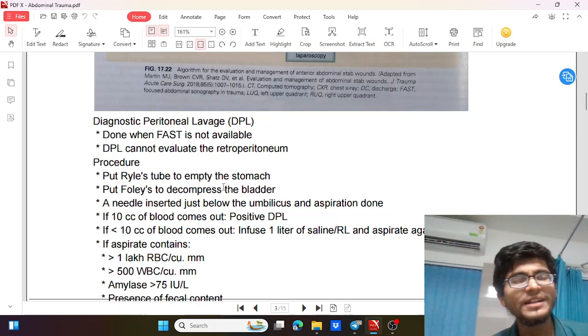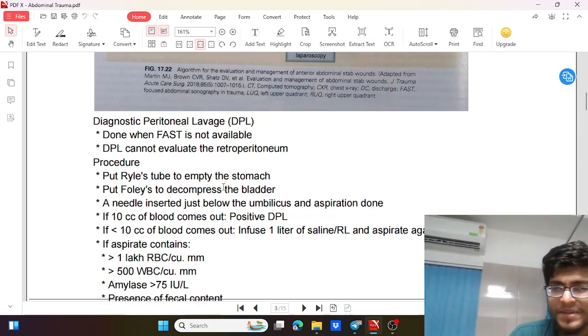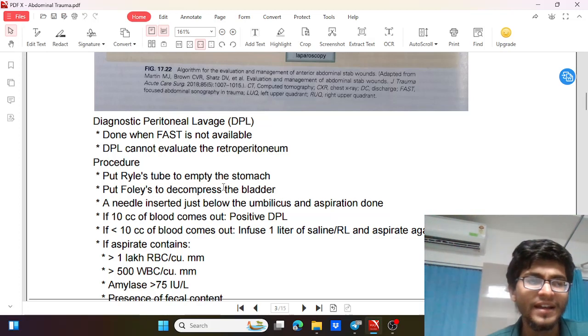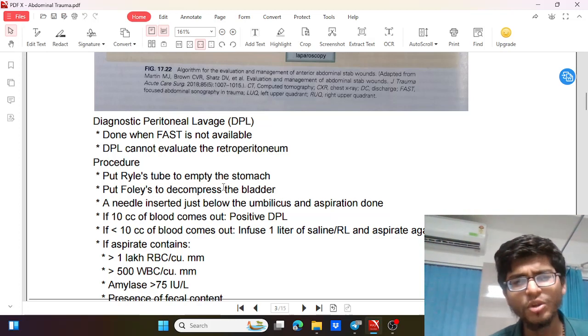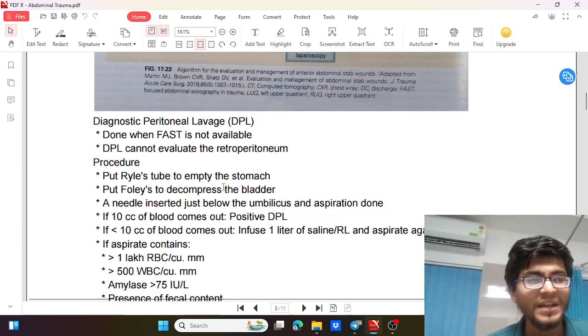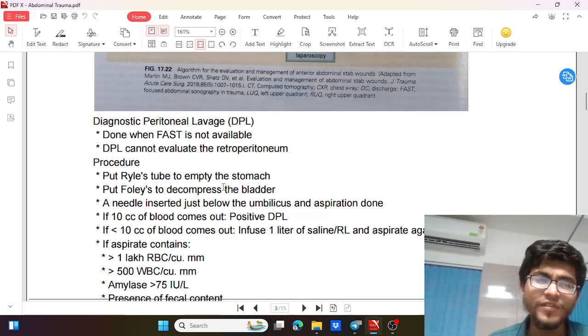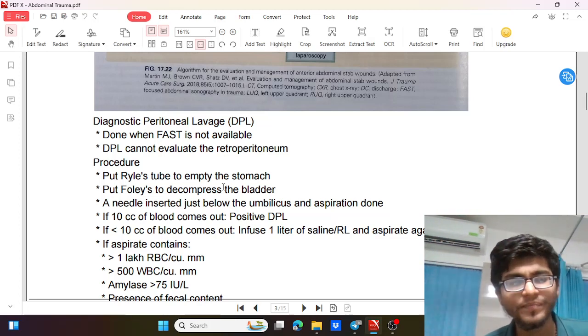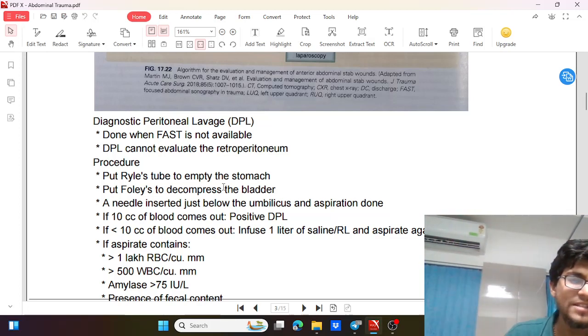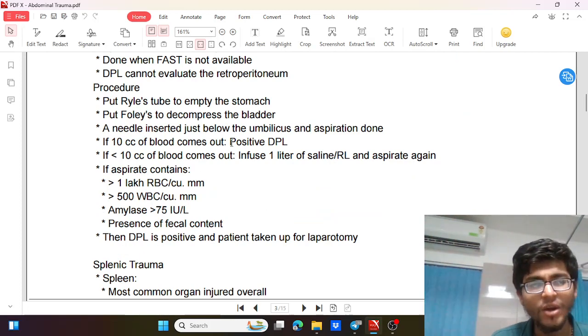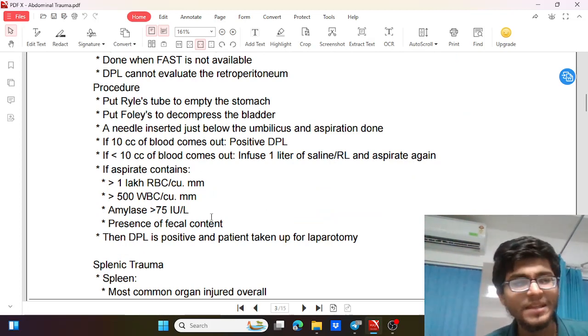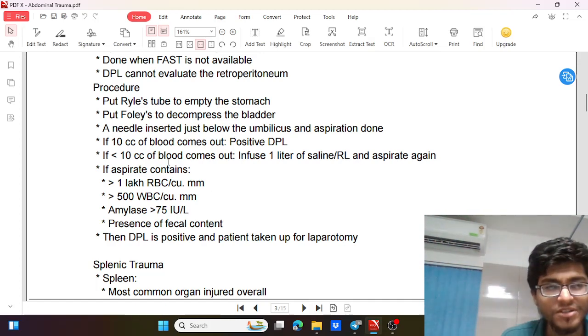So just we'll go through it. What we do: first we put a Ryle's tube, emptying the stomach, put a Foley's, emptying the bladder, then we put a needle, around 16 or 18 gauge, just below the umbilicus and we aspirate. If there is 10 cc of blood coming out, we consider it as positive. Otherwise, we infuse 1 liter of NS or RL. Then we re-aspirate. If that has more than 1 lakh RBC or more than 500 WBC or more than 75 amylase or fecal content, in any of these 4 cases, we take the patient for laparotomy. So we'll take the patient for surgery.